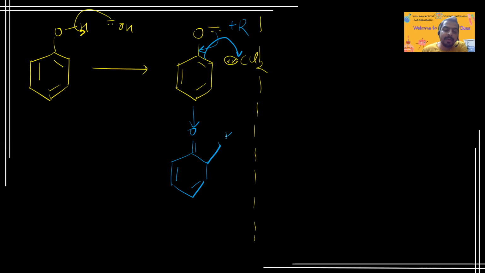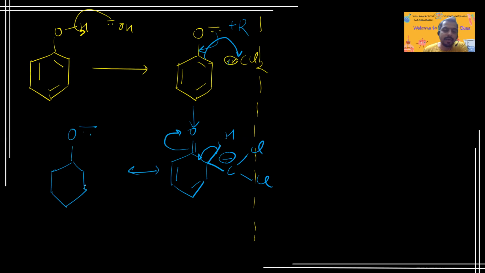So what happens? This hydrogen will keep attached with the sigma bond. Along with the sigma bond, there will be a carbon and dichlorocarbene. Now these 2 electrons still will be there, so it will convert into an anion. A negative charge will be there. And you see in this process, the aromaticity of the ring is disturbed, right? So the hydrogen will give its sigma bond to the sigma bond of carbon-carbon in benzene, and this oxygen double bond will again be cleaved, and oxygen will be satisfied by having the negative charge because it's an electronegative atom. So here you can keep the negative charge, and all 3 bonds will form again, right?